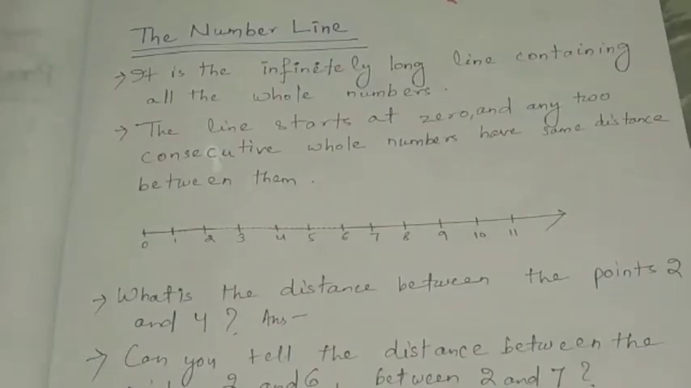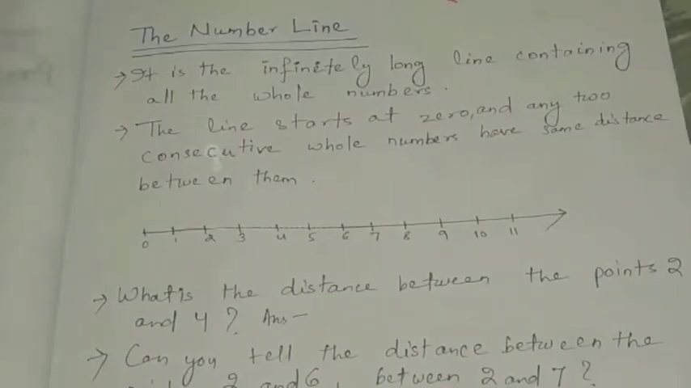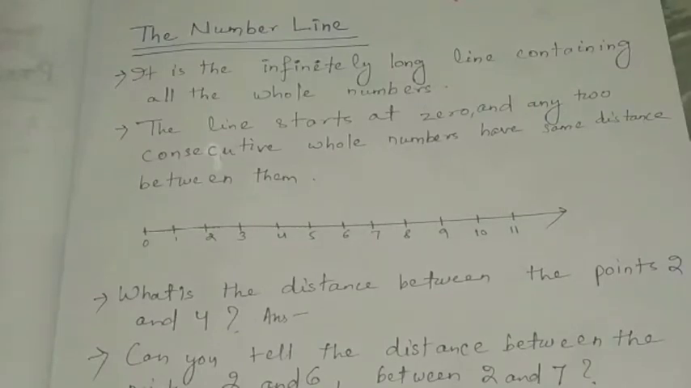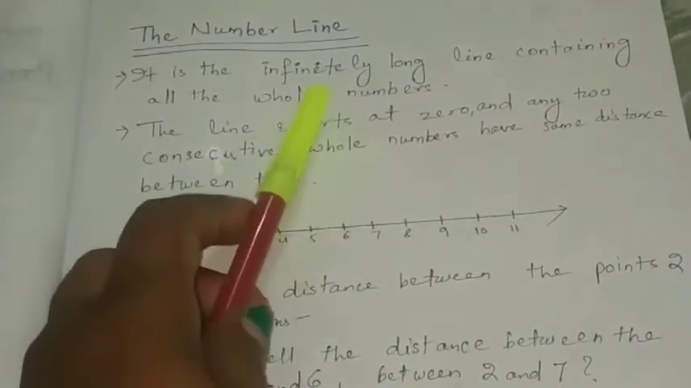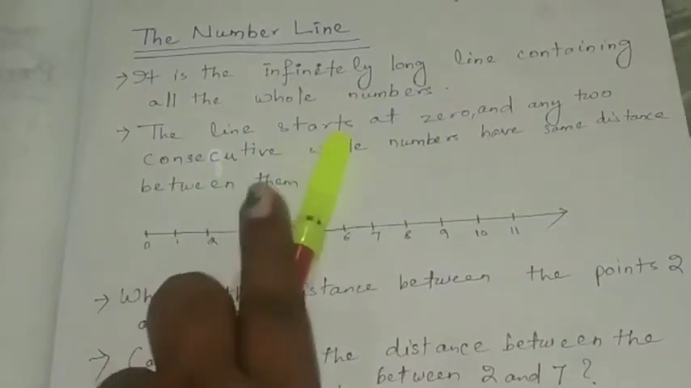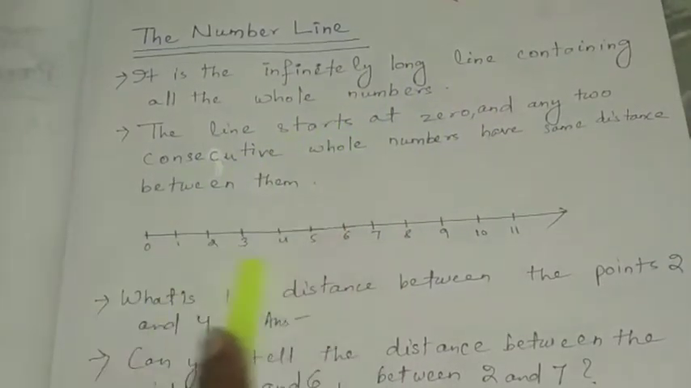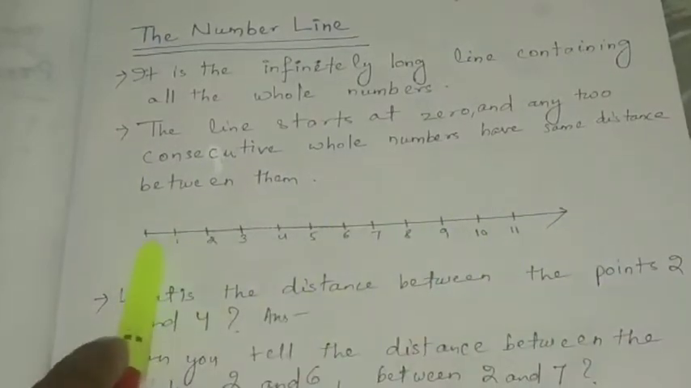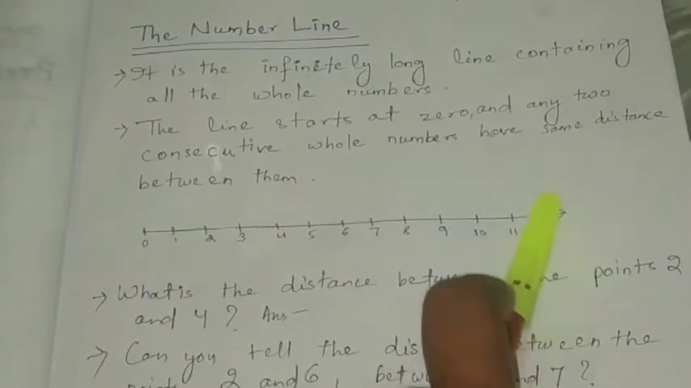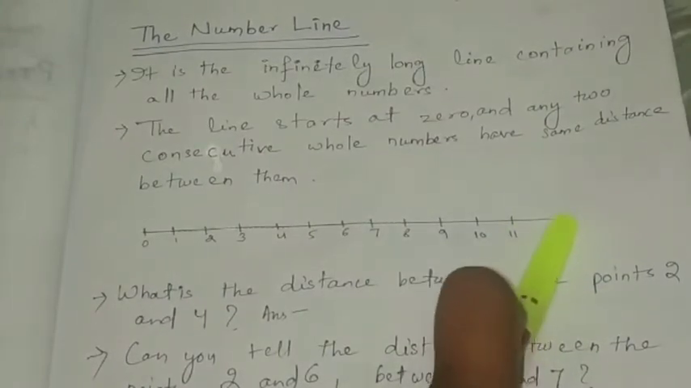Let's see the number line. How will we represent the whole numbers in a number line? So let's see what is number line. What is number line? It is the infinitely long line containing all the whole numbers. So it is an infinite line. Look, it is starting from 0, but here this is not an end. Here what is happening? Here an arrow mark is given.